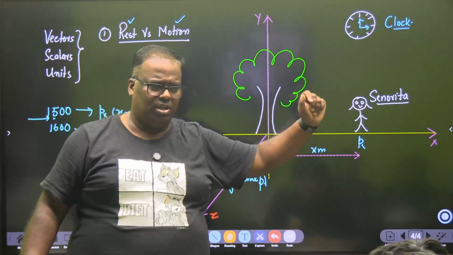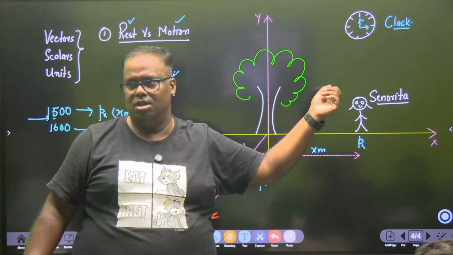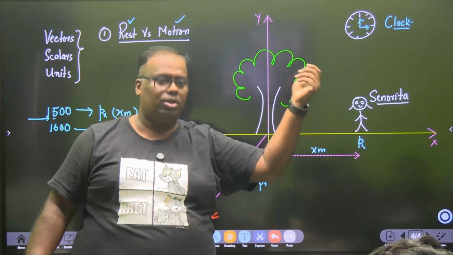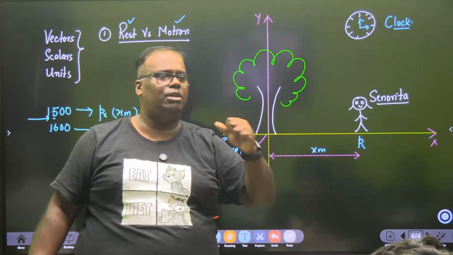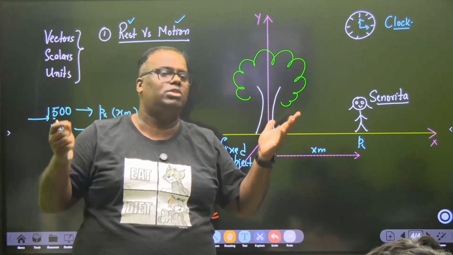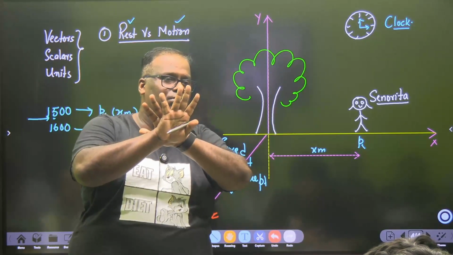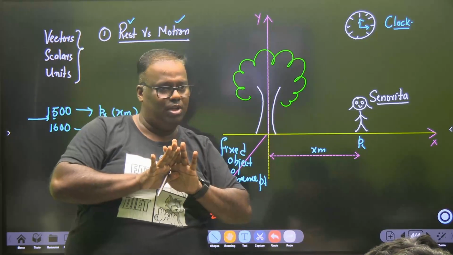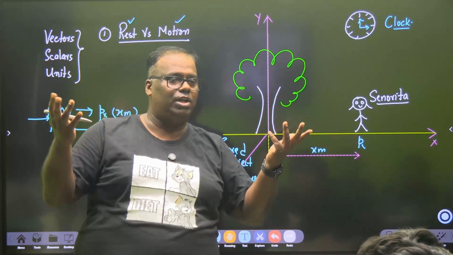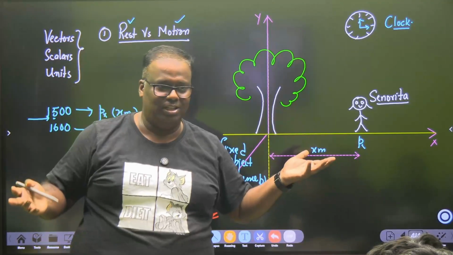Take out Senorita and now think that it is some mosquito in the 3D space. So the mosquito will have what? 3 coordinates, an x coordinate, a y coordinate, and a z coordinate. That's how a fighter pilot will track another fighter pilot. There is no Cartesian grid. So how does the fighter plane bomb another aircraft? It will lock that aircraft on some reference plane and lock itself, and these two planes will be doing the mathematical calculation. Otherwise, for a fighter pilot, how do you know in 3D space where you are? There's nothing like that, right?